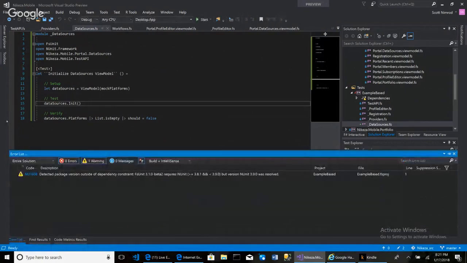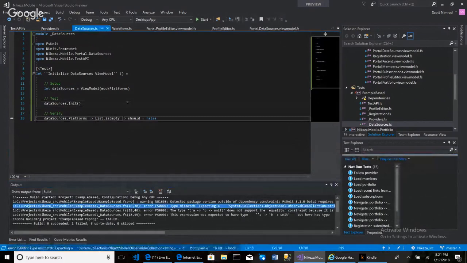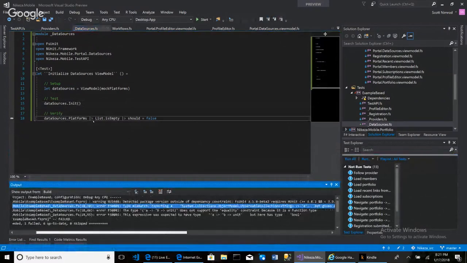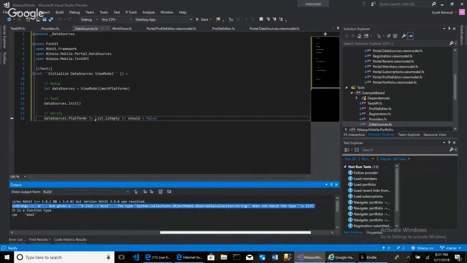And the error says System.Collections.ObjectModel.ObservableCollection yada yada. It says it doesn't know what that is. Well, does not match the type list. What are you talking about? I really miss my data tips.